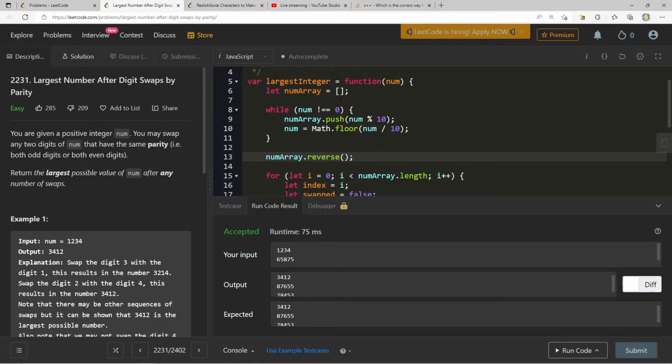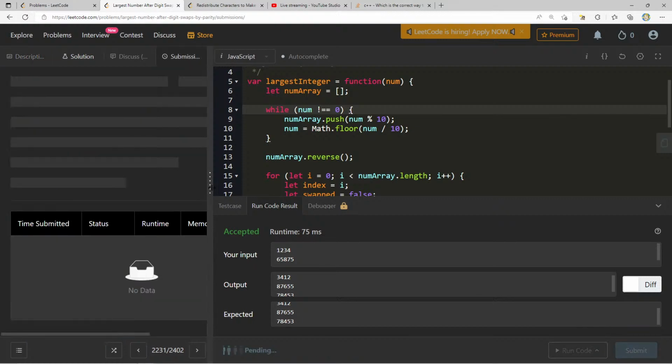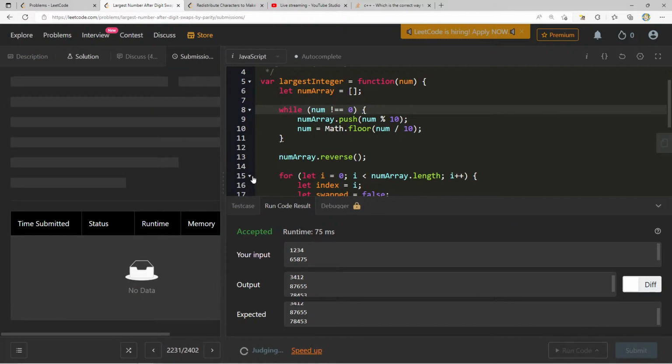784533412. Yeah, it was because when we're doing this operation here, we're pulling digits off from the right side and not processing them from left to right. Don't love this answer, but I'm just gonna submit it. Let's see if it's even right.